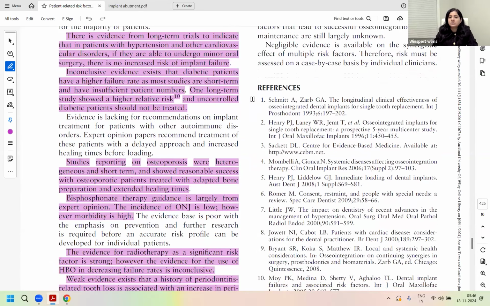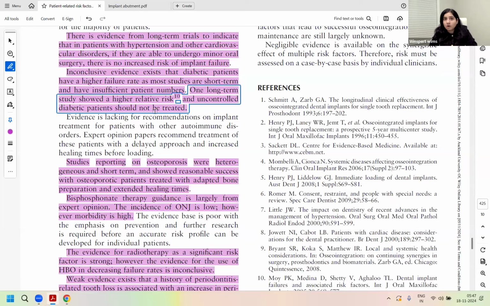So all those long-term studies have indicated that for hypertension and cardiovascular patients, if they can undergo the surgery, there is no risk of implant failure. Only for the first 6 months around myocardial infarction, you will not do the surgery. Then there is inconclusive evidence that diabetic patients have a higher failure rate. So inconclusive means we can put it in the low risk. One long-term study has shown higher relative risk, and uncontrolled diabetic patients should not be treated. So that means do not go with implant surgery in uncontrolled diabetic patients. That would be a contraindication.